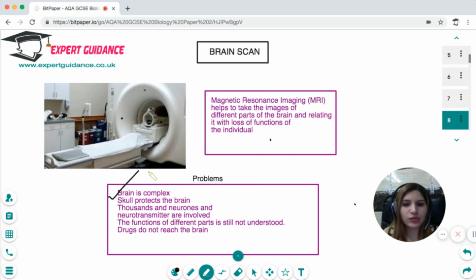There's a skull which protects the brain. There are thousands of neurons, thousands of neurotransmitters involved. The function of the different parts is still not known, and due to the presence of skull, it is difficult for the drugs to reach the brain. So the brain damage is the biggest problem. Therefore, people are advised to cover and protect their heads while they are driving to make sure the brain is protected from damage.